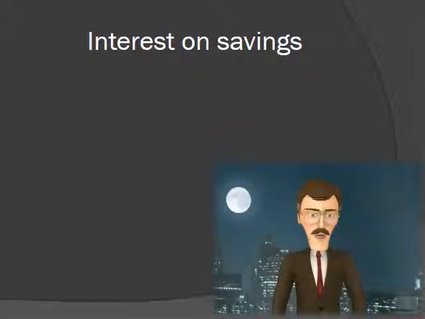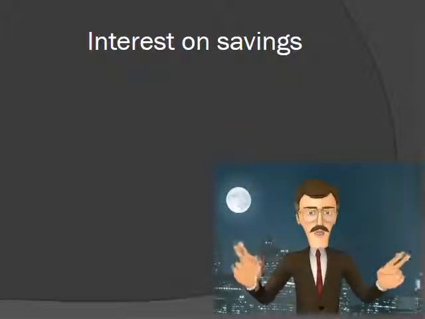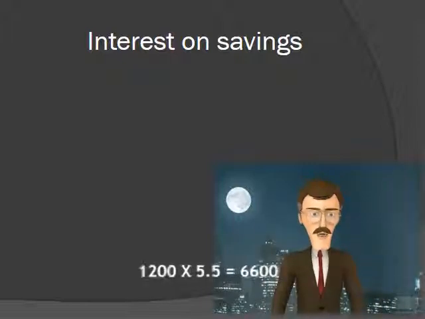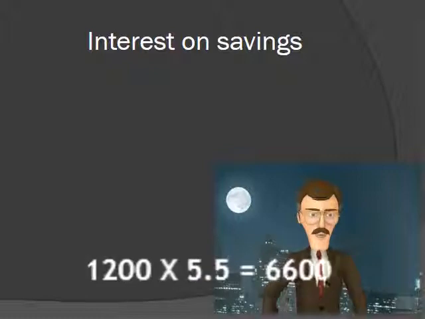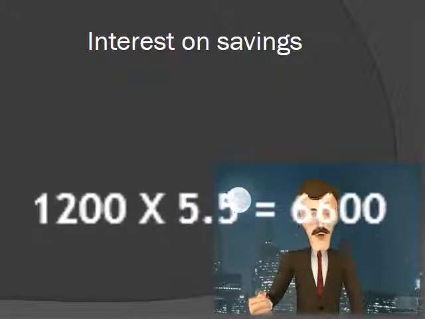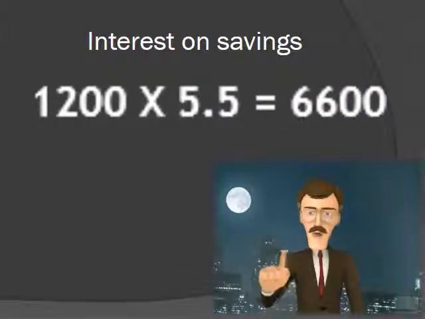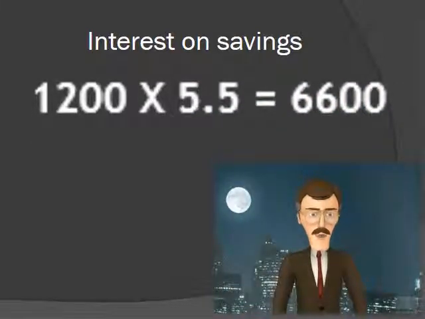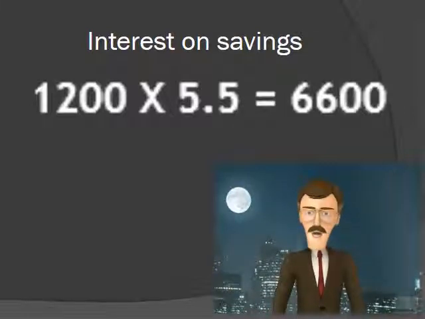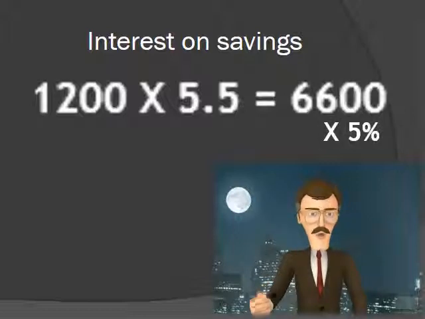To explain the calculation of interest on savings, the case of member number 100 will be used. This member saved 1,200 Rand during the year, and this qualifies the member for a loan of 6,600 Rand. If the member is not interested in taking this loan, it can be offered to someone else. Because this loan is not based on the savings contributions by the borrower, a fee can be charged for the opportunity to be granted the loan.